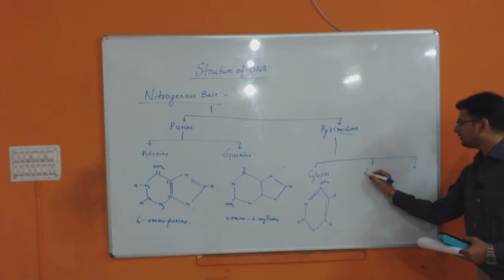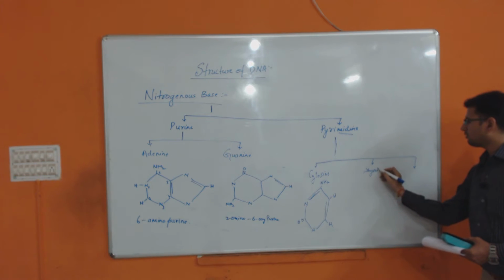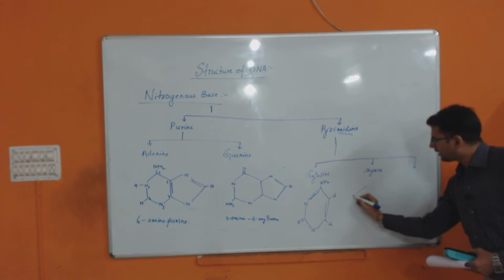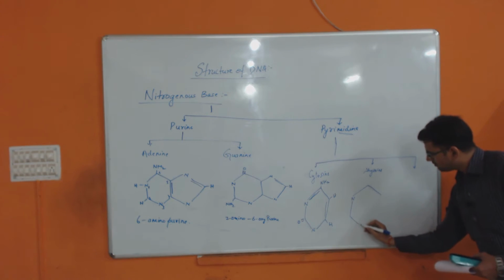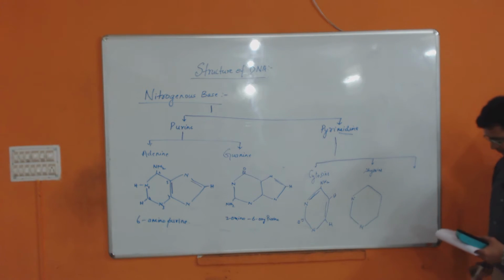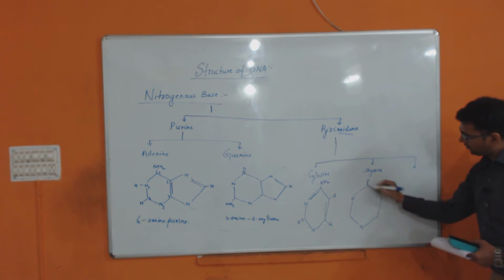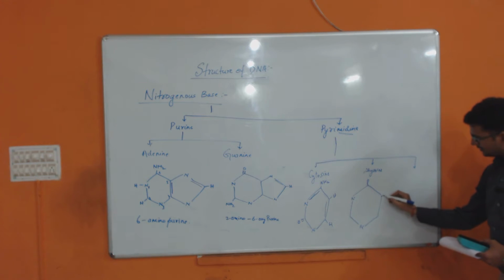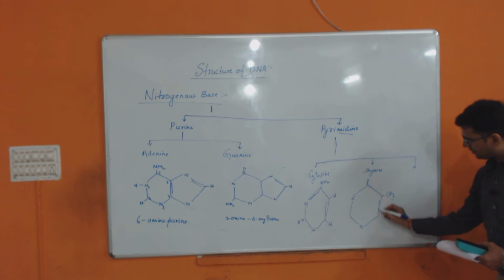Next is your thymine. Thymine is again like that. It has an oxy group here. It has a CH3 group, double bond.